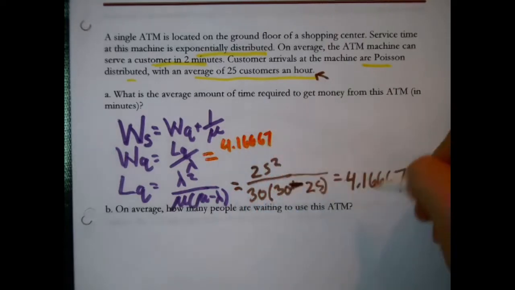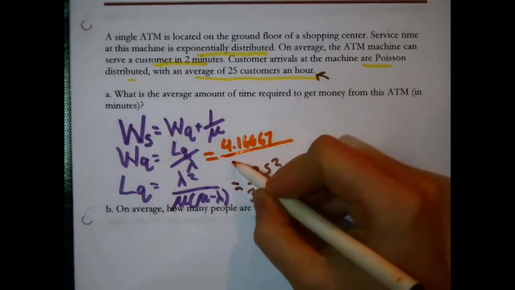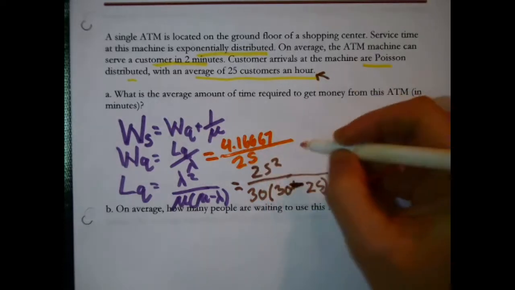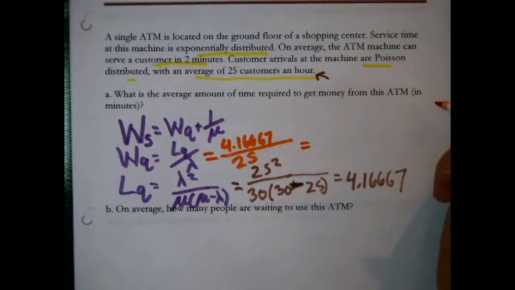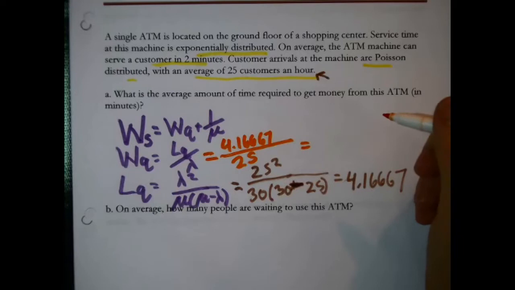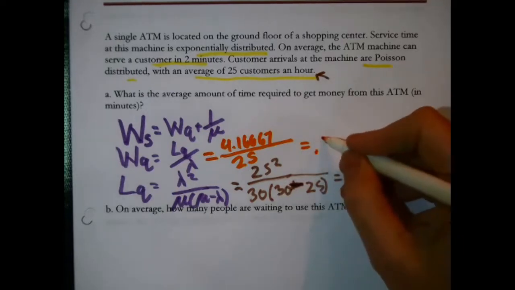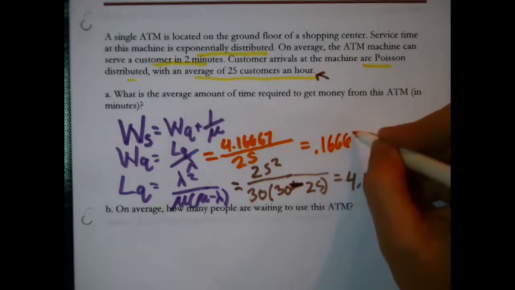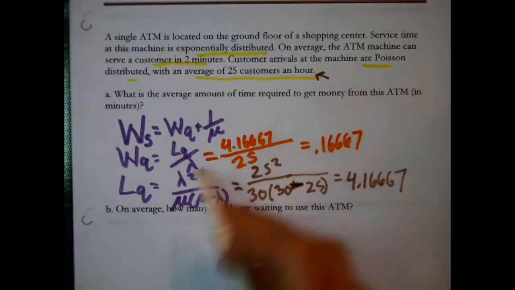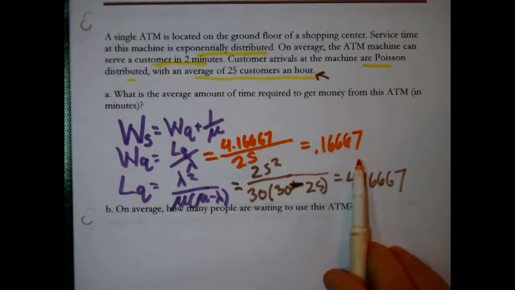We're going to carry this up here, and this is what you want to do next with the calculator: divide by 25. Divide by 25, because that's lambda. I get 0.1666 repeating 7. Okay, that is the average weight for the machine.